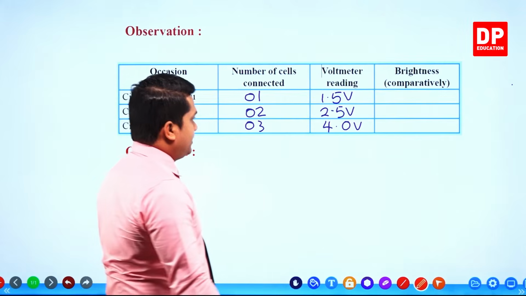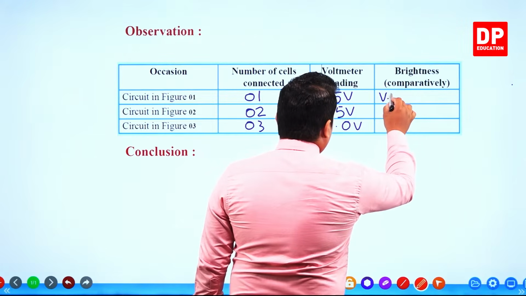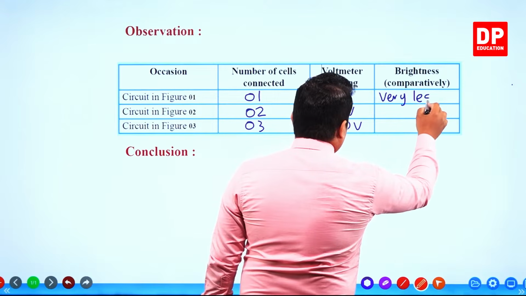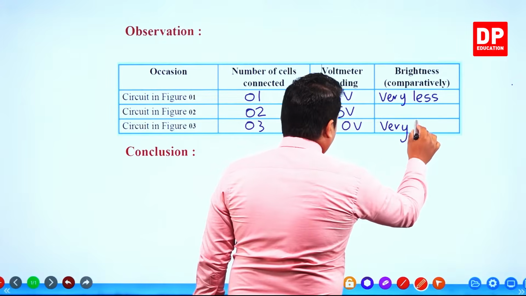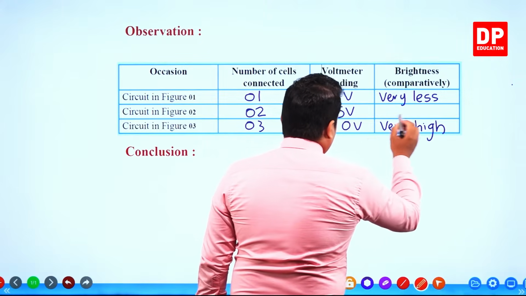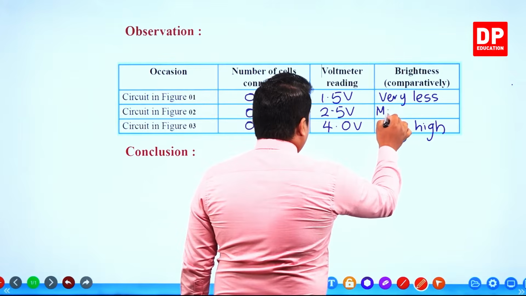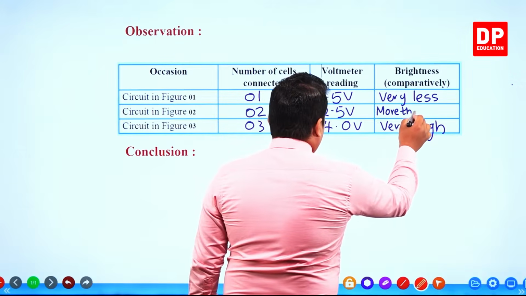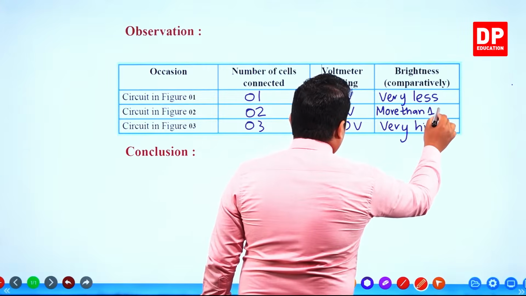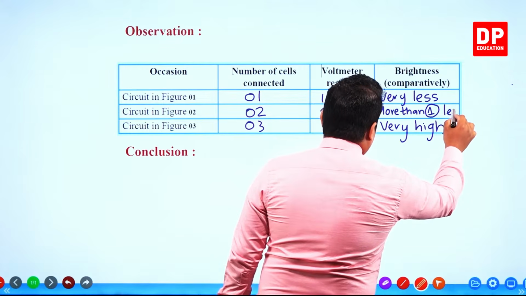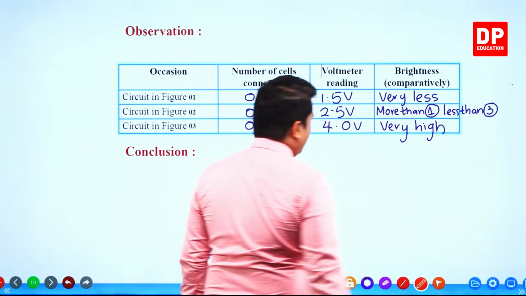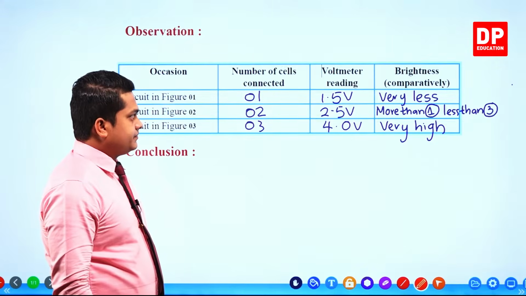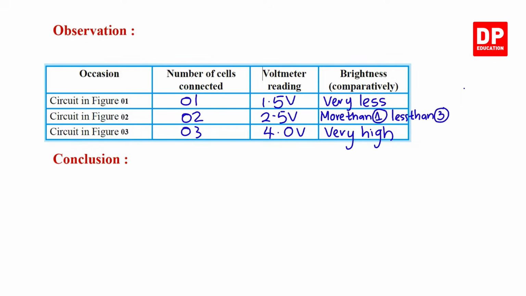Brightness in the first very less, in the third very high, then in the second more than 1 but less than 3. Okay, brightness. Right? So these are our observations.